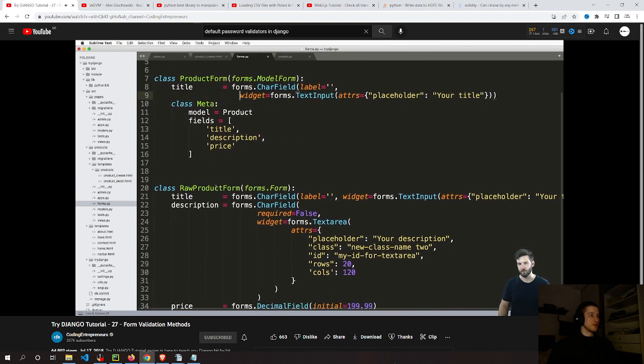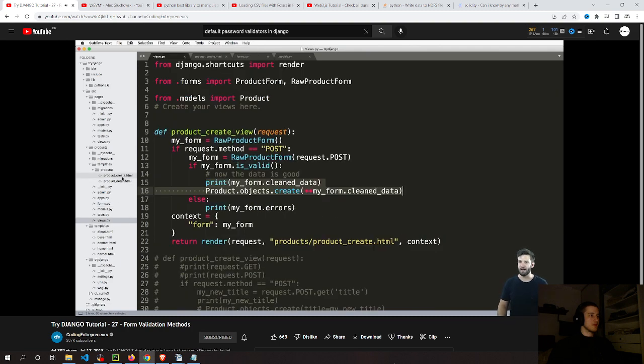Now hopefully you realize, and I did mention it in the last one, that these forms are actually identical. They have the same three fields. The only thing that's different is how the view handles them. That's it. But we're going to go back to using that product form itself.